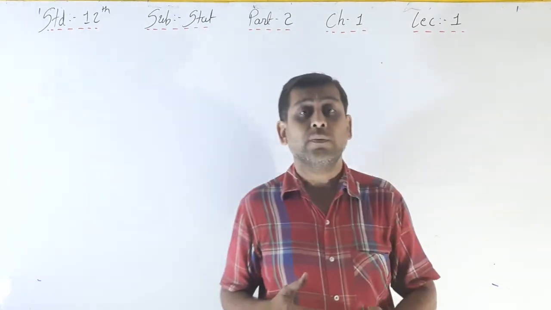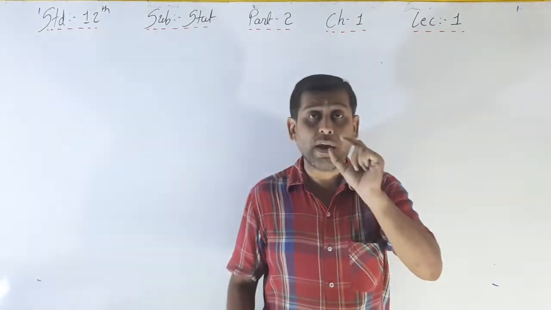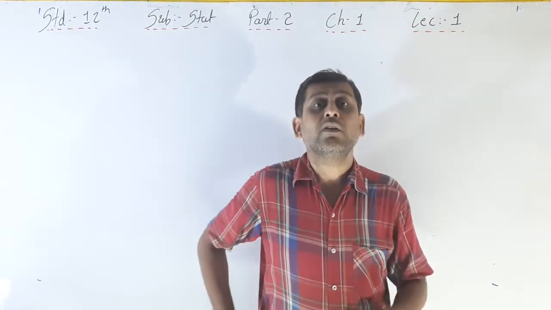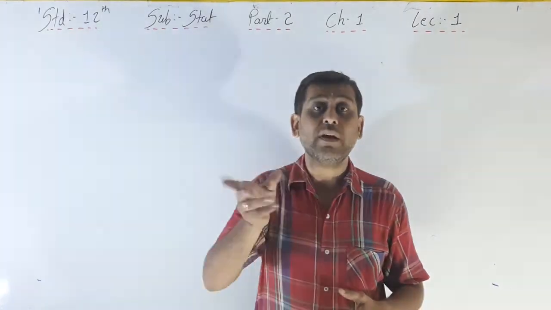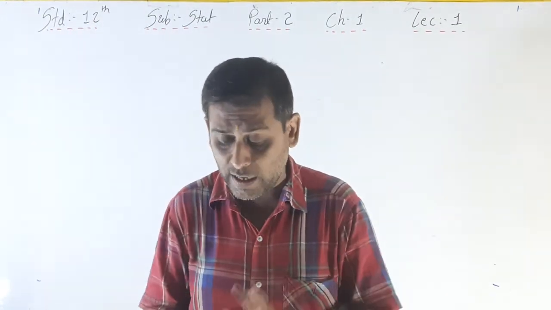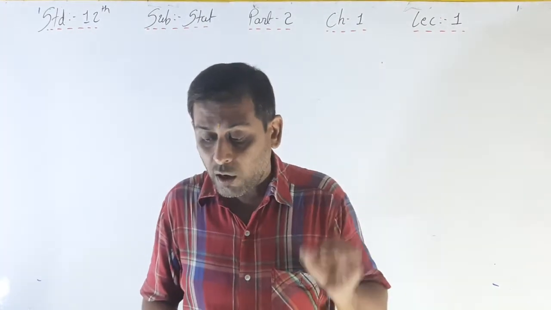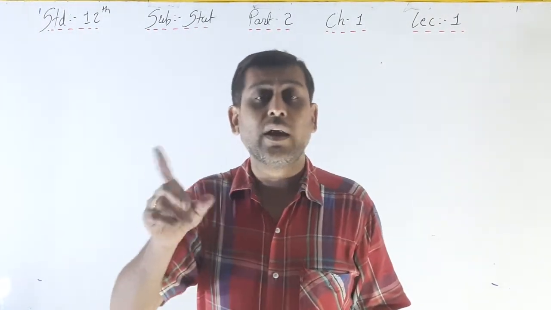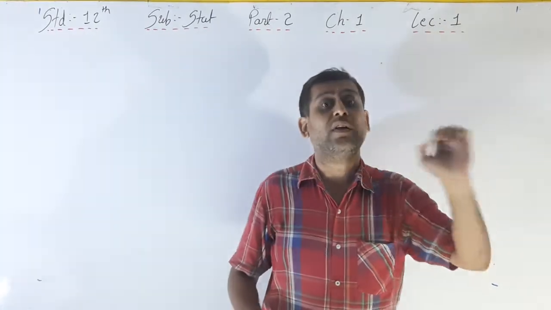The numbers 1 to 6 are there, or head or tail, 2 outcomes. So the identical condition means the set of possible outcomes is fixed.